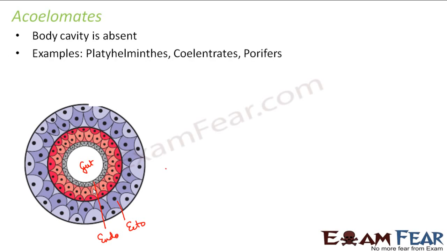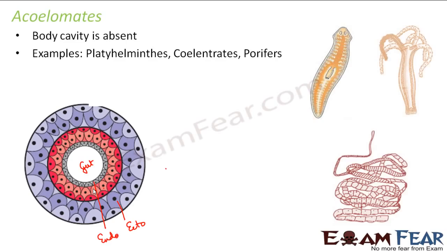So examples of acoelomates would be platyhelminths, coelenterates and porifers. So these are some of the examples of acoelomates. So here we can see the mesodermal tissue which is present between the gut and the body wall holds the organs in place. So how are the organs held in place? It is by this mesoderm. So the mesoderm will hold the organs in place.